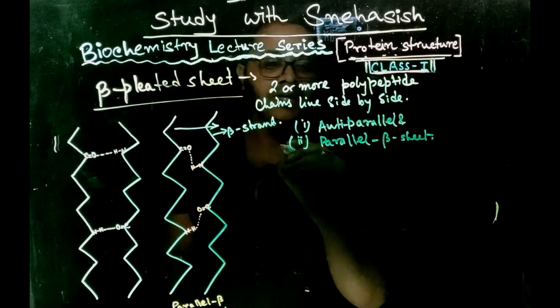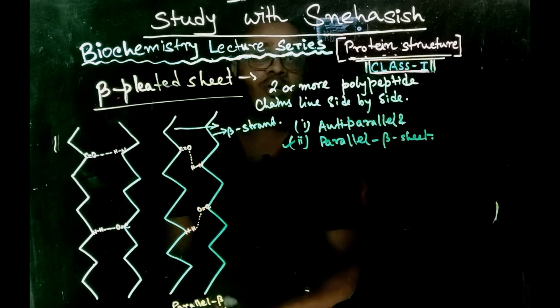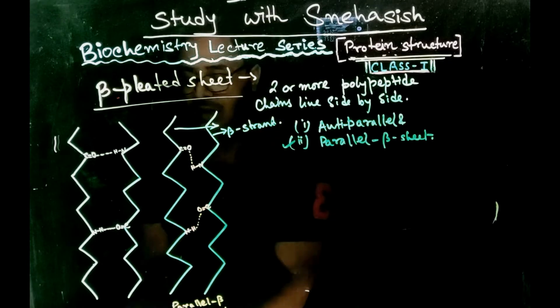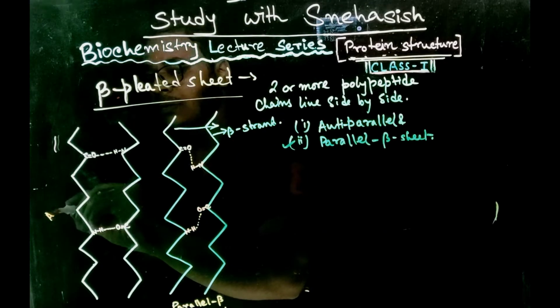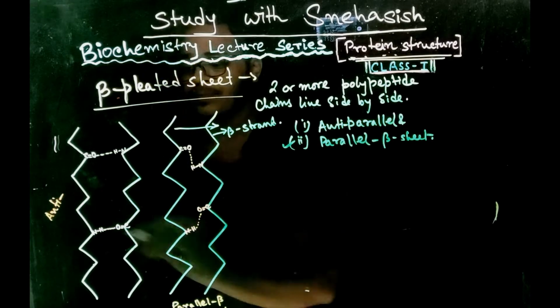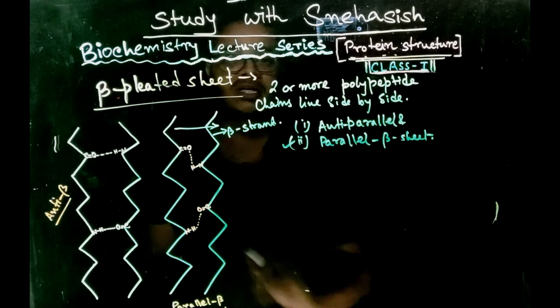Here we can see this is the structure of a parallel beta pleated sheet, this is anti-parallel, and this is parallel beta pleated sheet.